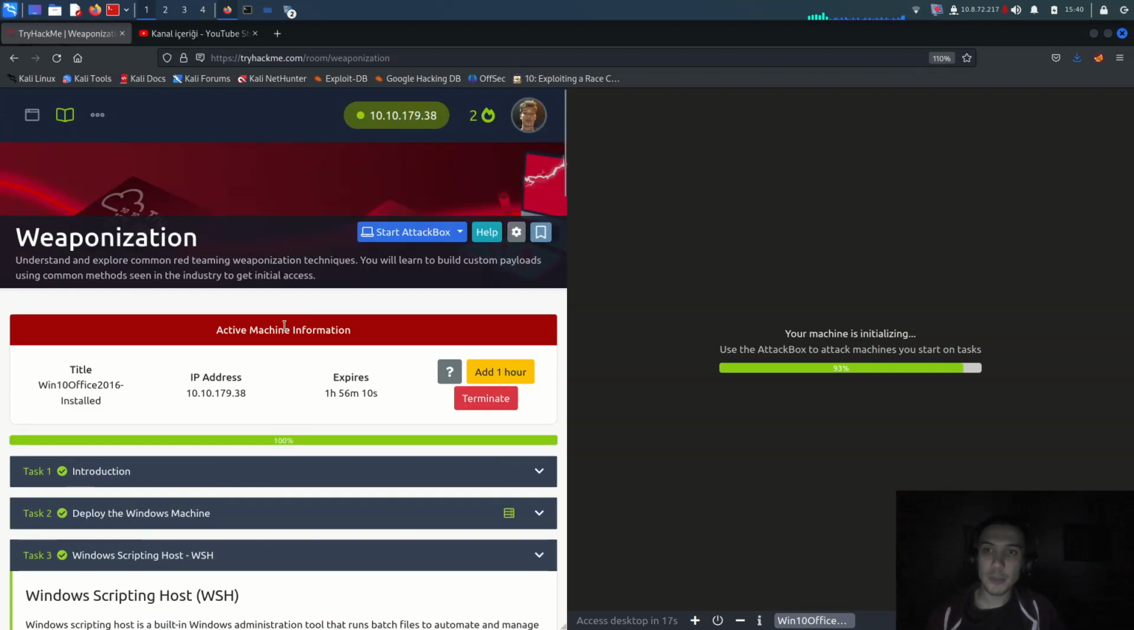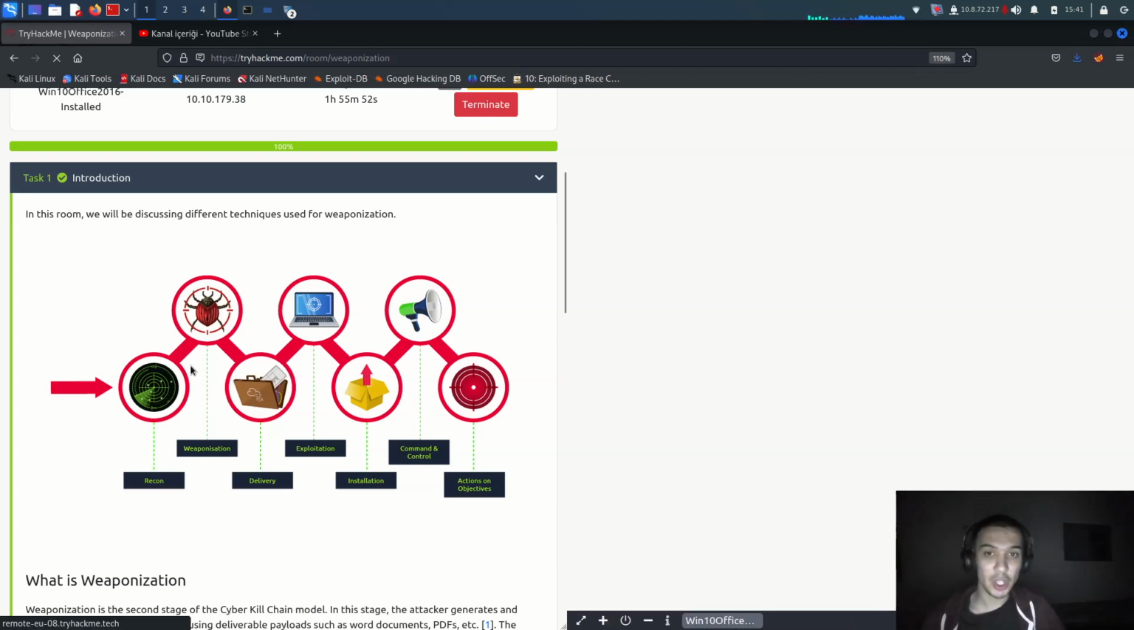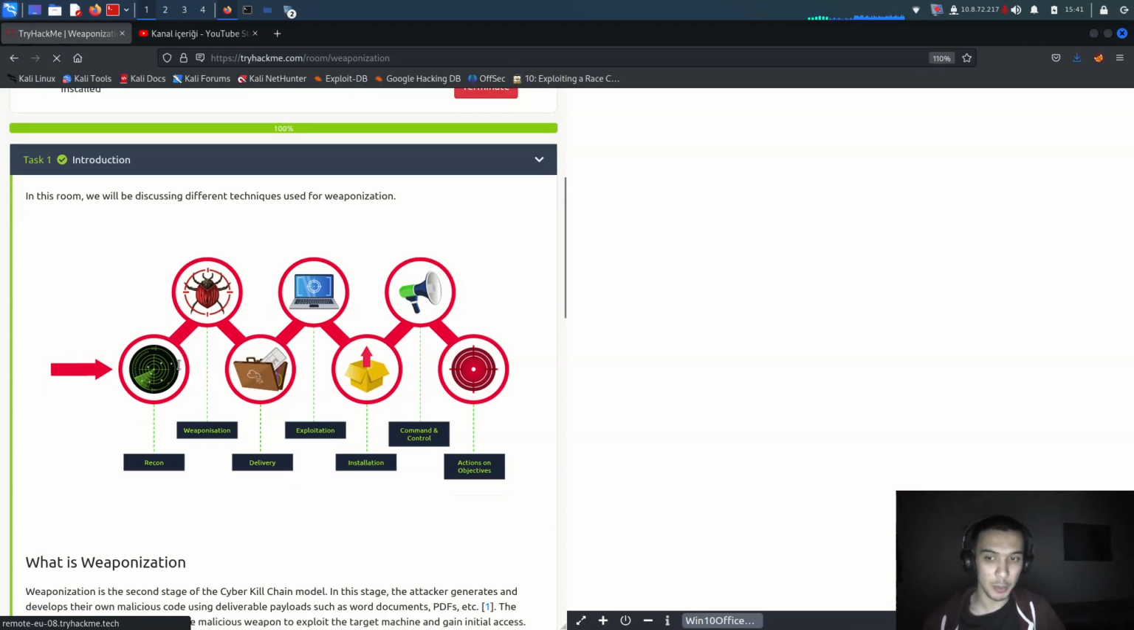Alright guys, it's time to use weaponization for red teaming. We did recon in the first video for red teaming, so now it's time to use weaponization. In the second one, we were just doing recon, gathering information about our targets, and now it's time to use weaponization on those targets.